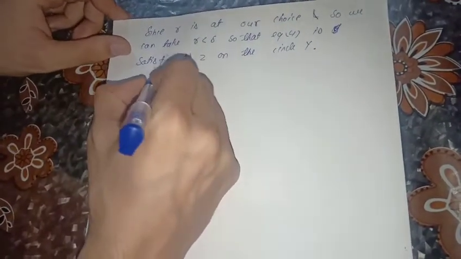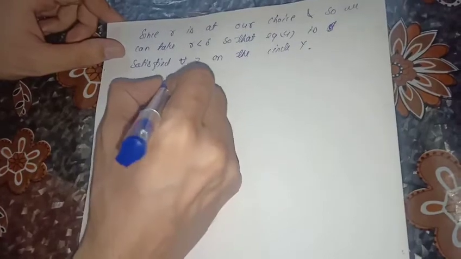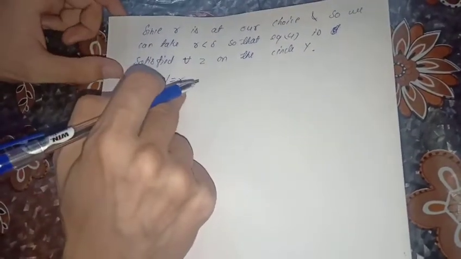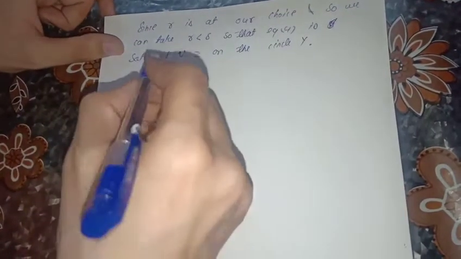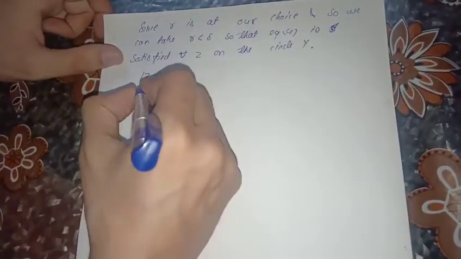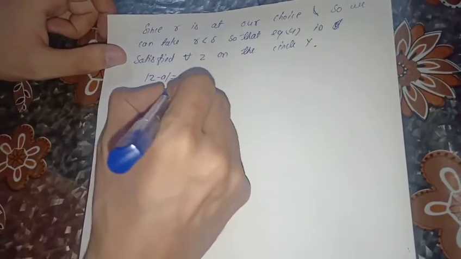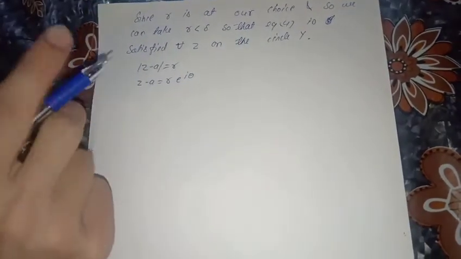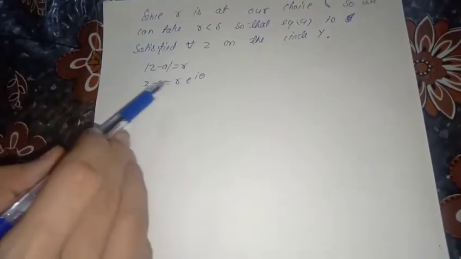Now we have |z minus a| equals r. If we remove this mod, then it becomes z minus a equals r e to the i theta.